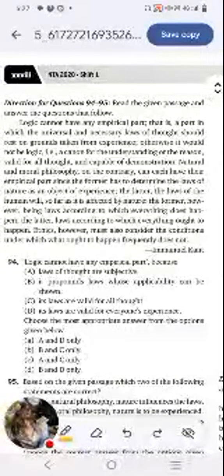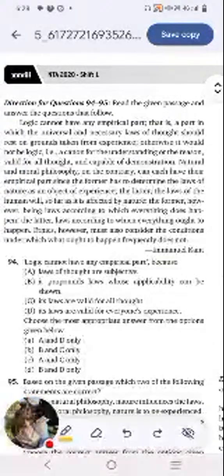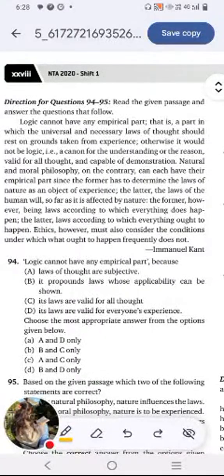Logic cannot have any empirical part, that is, a part in which the universal and the necessary laws of thought should rest on ground taken from experience. Otherwise, it would not be logic. That is, a canon for the understanding or the reason, valid for all thought and capable of demonstration.